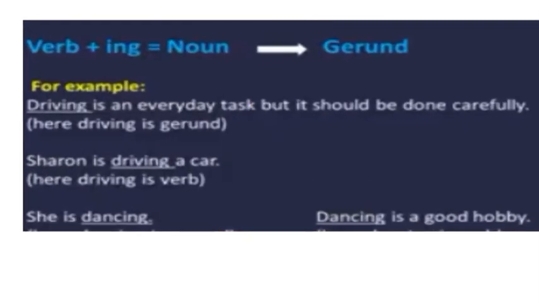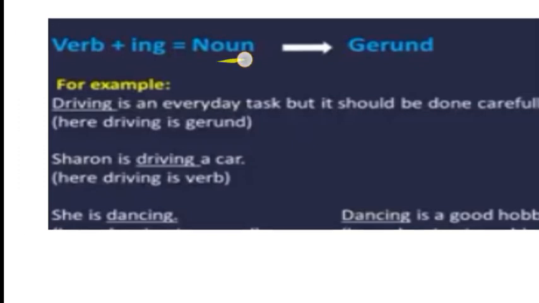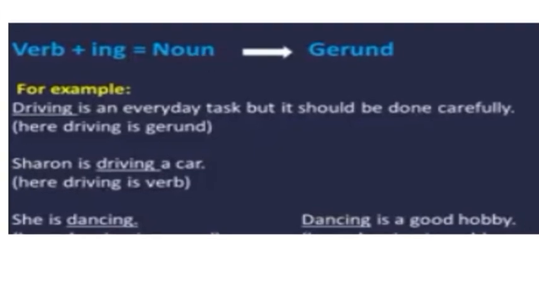Now you have to understand to make sentence with a same word as the meaning of verb and as the meaning of noun. So verb plus ing, that equals to noun, or that is also called gerund. Noun and gerund is same. For example, driving is an everyday task but it should be done carefully. In this sentence, driving, here the person is not driving the car. It is telling about driving, that it is everyday task but it should be done carefully.